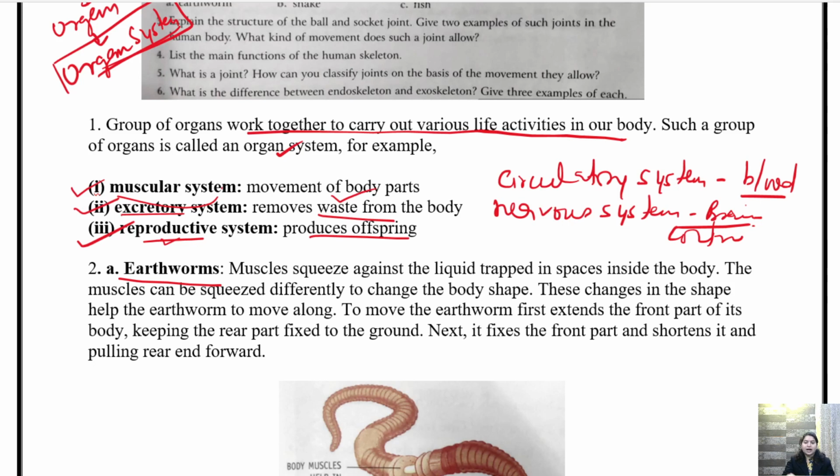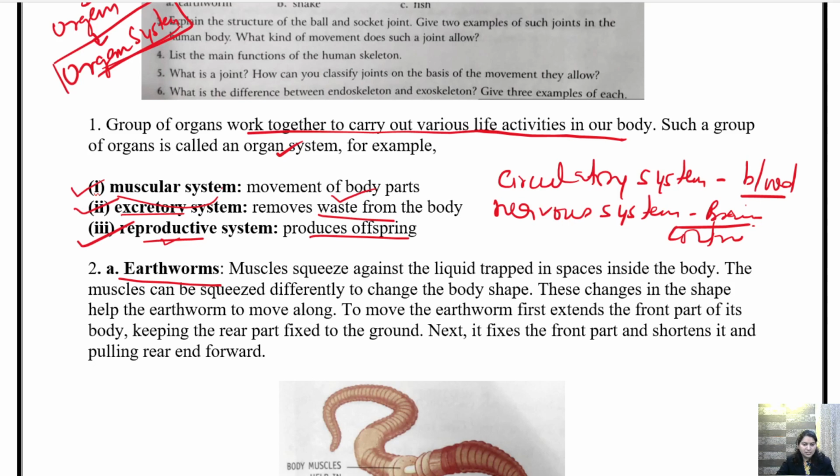Okay, and how does their body move? They squeeze their body, then by fixing the end portion, they stretch the front, the head region. Again, sticking the head region, they squeeze their body and similarly they move on like this. So let's see what is written.